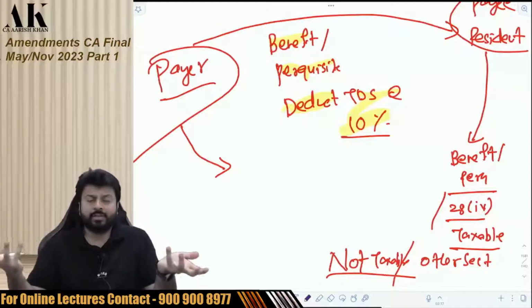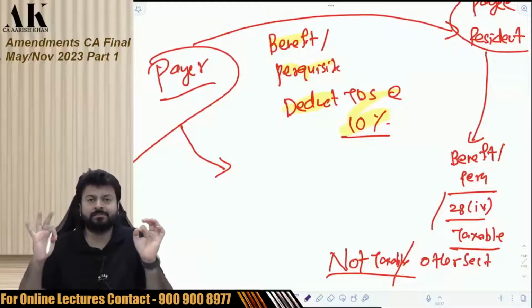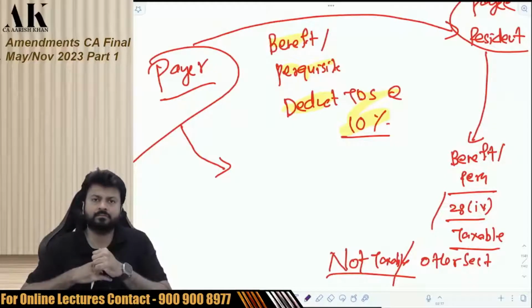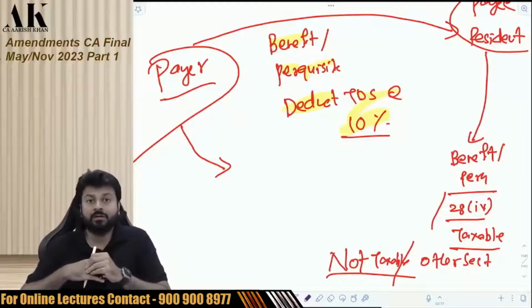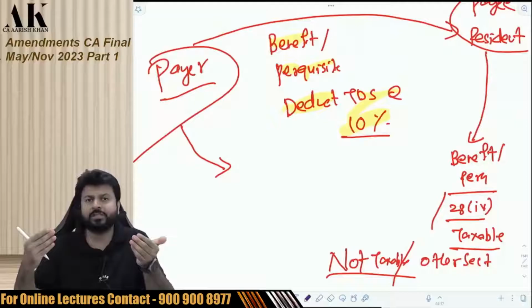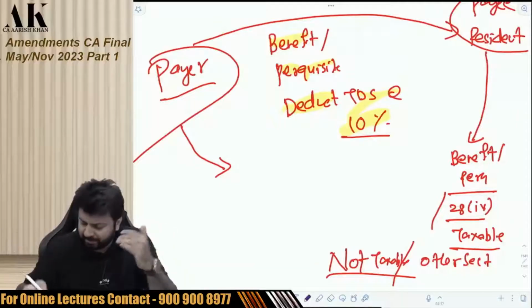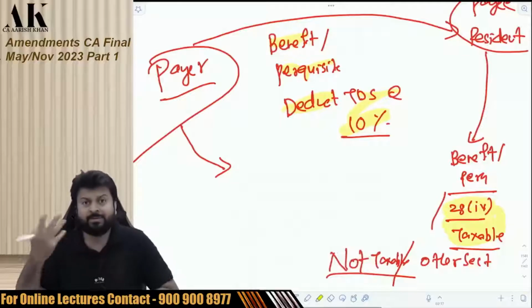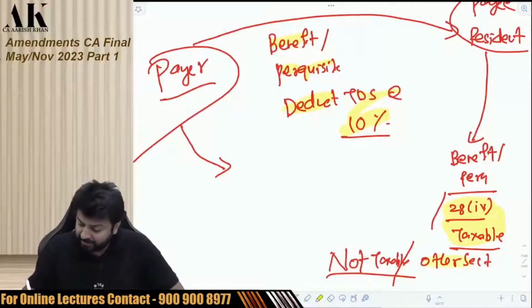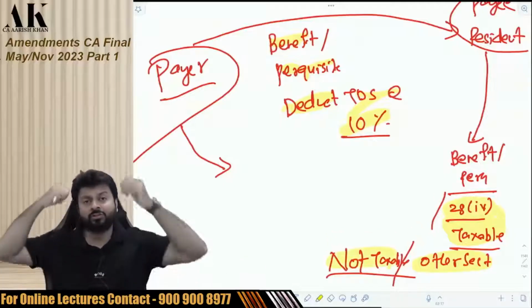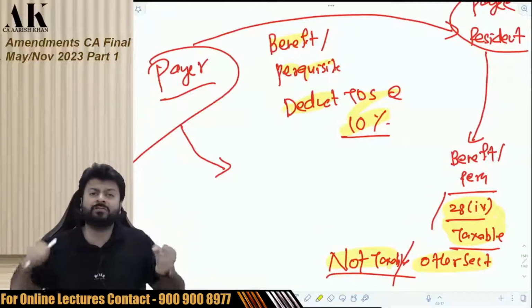The question which is raised over here, the first question, the government has said that you have to deduct TDS on benefit or perquisite if you give to some other person. The question is whether the benefit and perquisites will cover only those benefits and perquisites which are taxable under section 28(4) under PGBP, or it can be any other benefit or perquisites which are taxable under any other section, or it will also include those perquisites and benefits which are not even taxable.